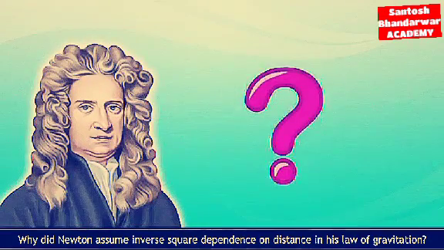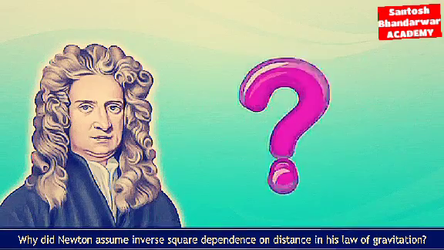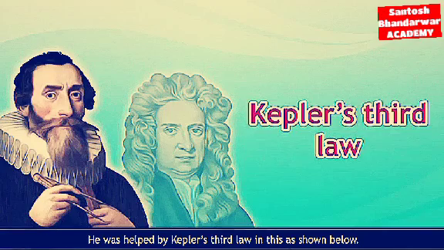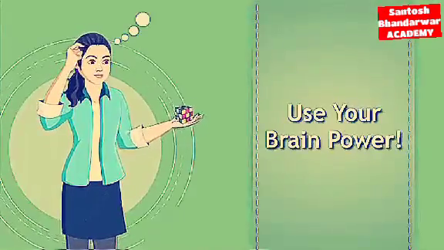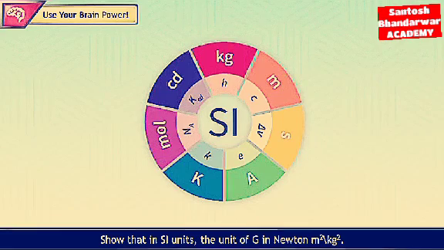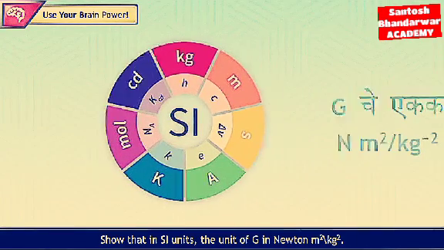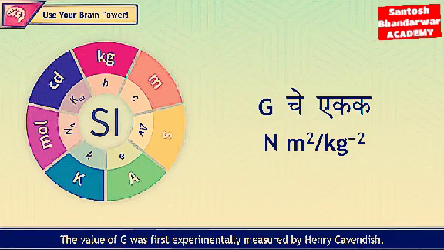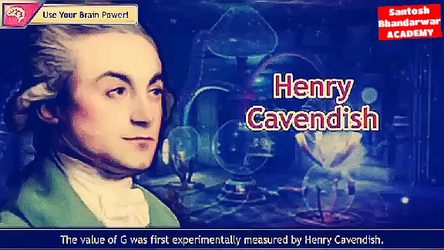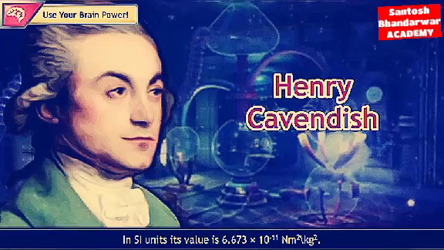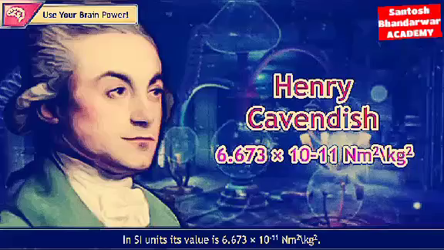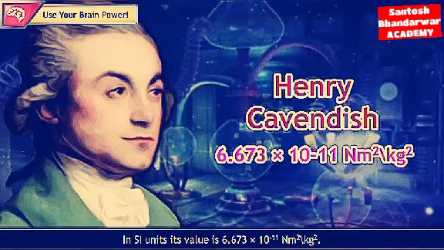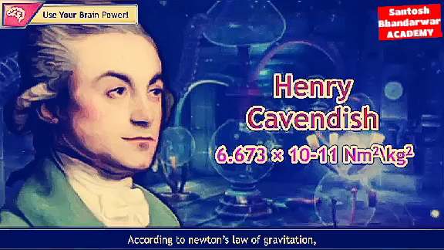Why did Newton assume inverse square dependence on distance in his law of gravitation? He was helped by Kepler's third law in this as shown below. Use your brain power. Show that in SI units, the unit of G is Newton m square per kg square. The value of G was first experimentally measured by Henry Cavendish. In SI units, its value is 6.673 × 10^-11 Newton meter square per kg square.